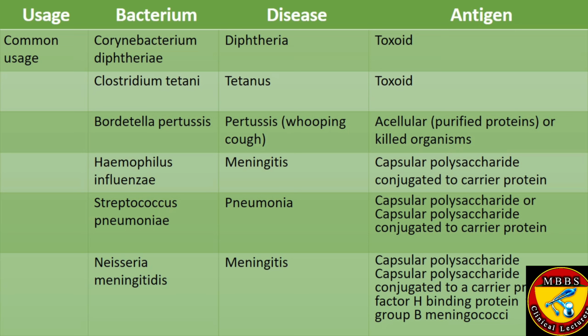Then Haemophilus influenzae causes meningitis, mostly in kids. It is prevented by a vaccine containing capsular polysaccharide conjugated to a carrier protein.